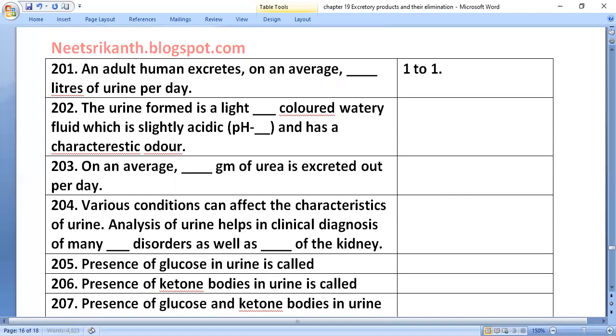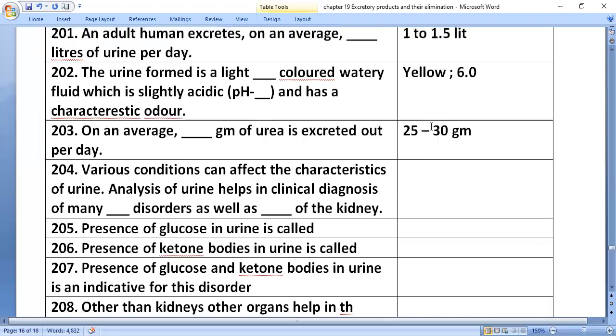An adult human excretes an average of 1 to 1.5 liters of urine every day. Urine is a light yellow colored watery fluid which is slightly acidic, with a pH of about 6.0, and has a characteristic odor. On an average, 25 to 30 grams of urea is excreted every day.